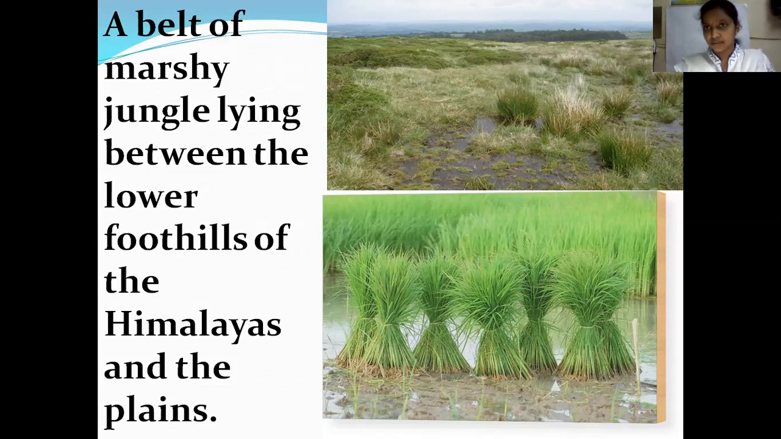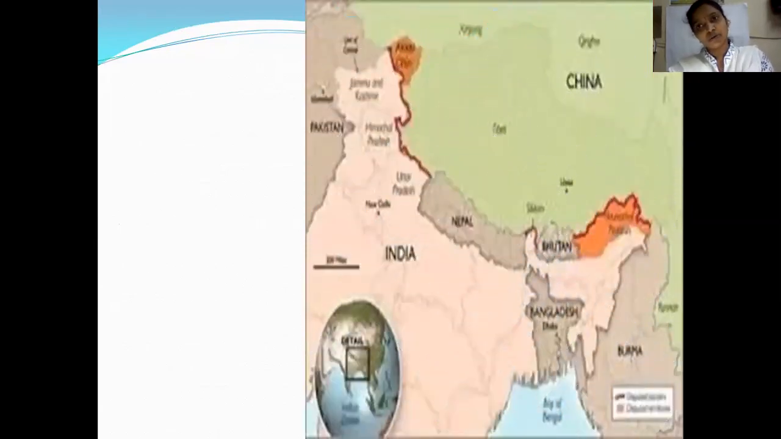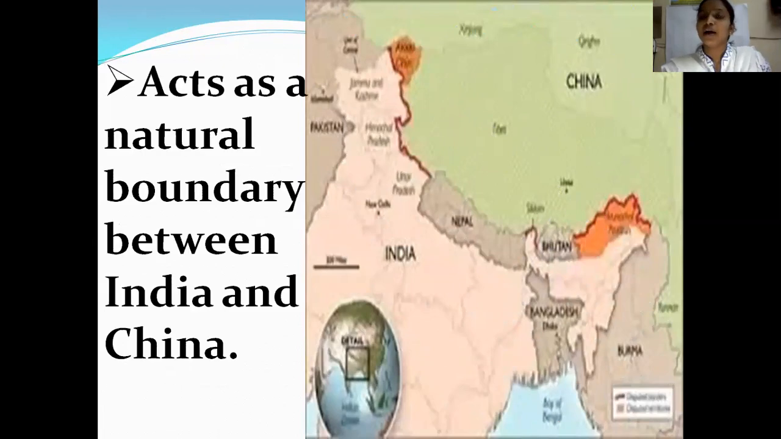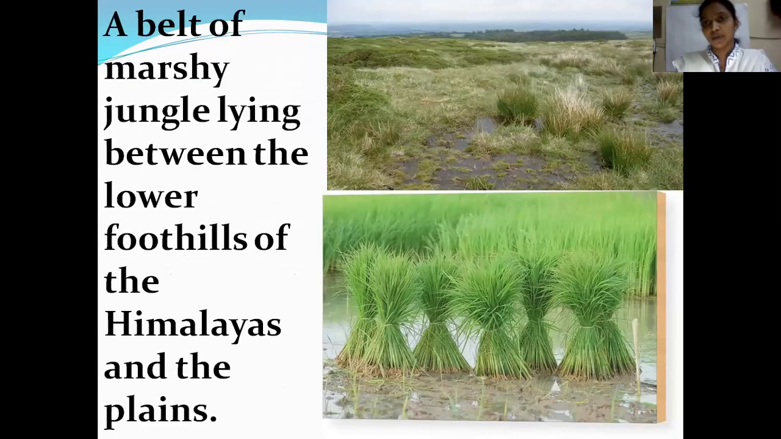the plains is Terai. So as of now, we have learned about the three parts of the Himalayas: the greater Himalayas, the middle or lesser Himalayas, and the lower Himalayas. The greater Himalayas known as Himadri, the middle or lesser Himalayas known as Himachal, and the lower Himalayas known as Shivalik.